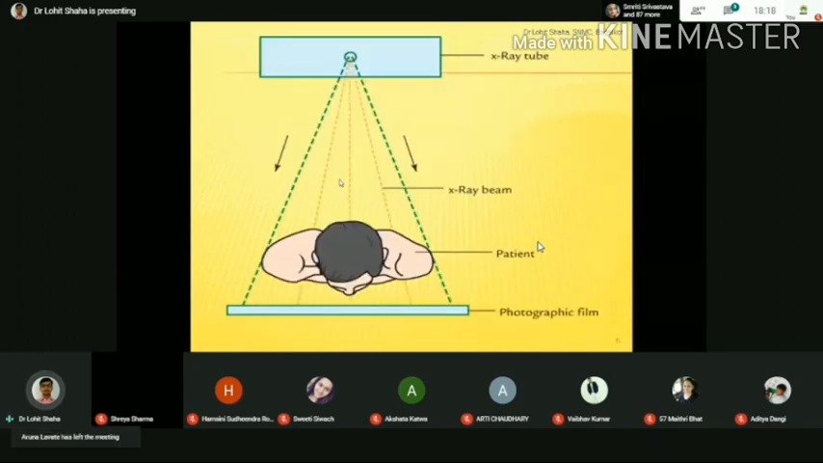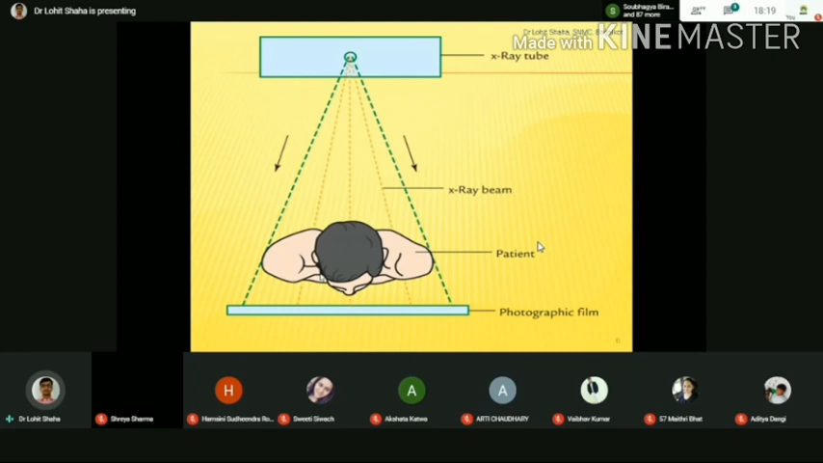So when the X-ray hits from the posterior side, the image is produced on the anterior side. When you want to visualize the structures in the anterior part of the thorax, you have to take this view, that is a PA view. If you want to visualize the lung and heart, especially with a clear vision, you have to take the PA view only.